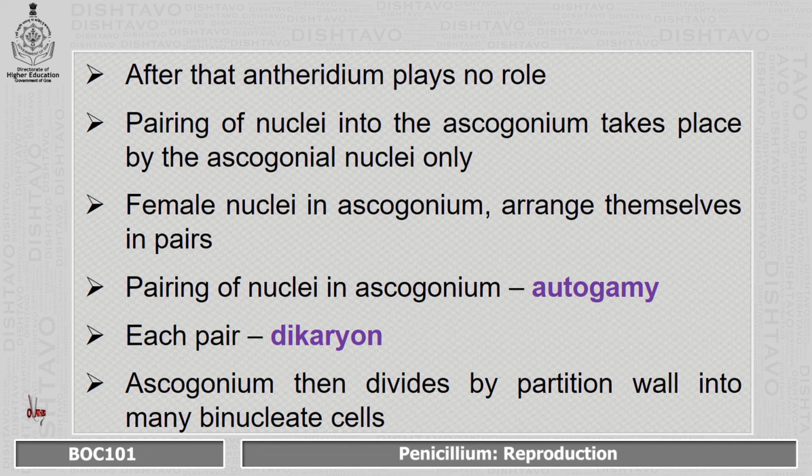Female nuclei in ascogonium arrange themselves in pairs and this pairing is called autogamy, and each cell having two nuclei is referred to as a dikaryon. The ascogonium then divides by partition wall into many binucleate cells.